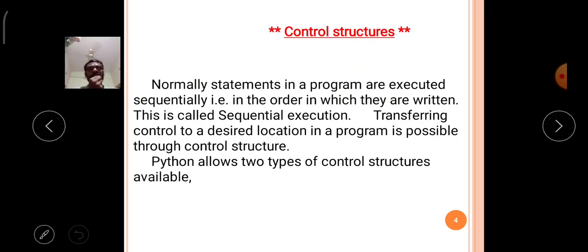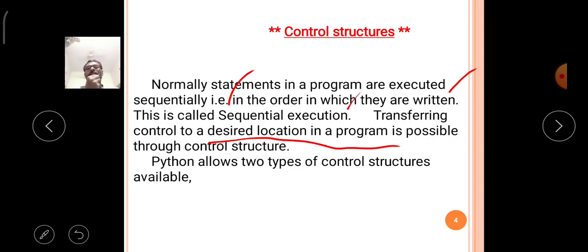Normally, statements in a program are executed sequentially, that means top to bottom, in the order in which they are written, the top to bottom approach. This is called sequential execution. Transferring control to a desired location in a program is possible through control structures.